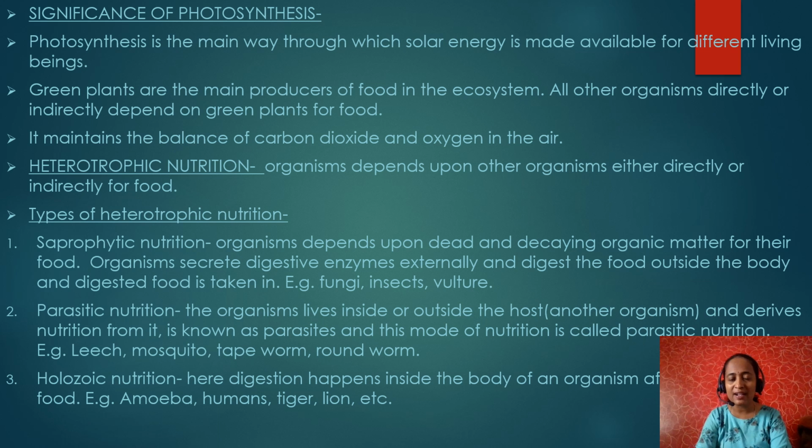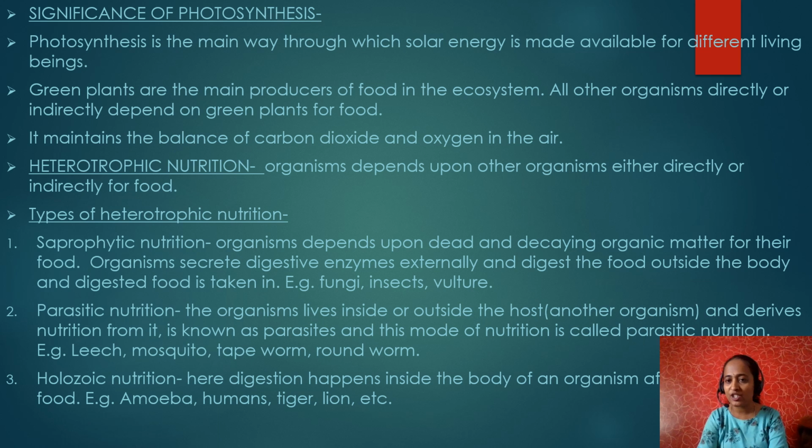For example, herbivores directly depend upon plants for their food, whereas carnivores depend on herbivores. It maintains the balance of carbon dioxide and oxygen in the air. As we know, the carbon dioxide and oxygen balance in the air is maintained by the photosynthesis process. Say, for example, photosynthesis and respiration. In photosynthesis, carbon dioxide is utilized by the plants, and this process takes place only during daytime.